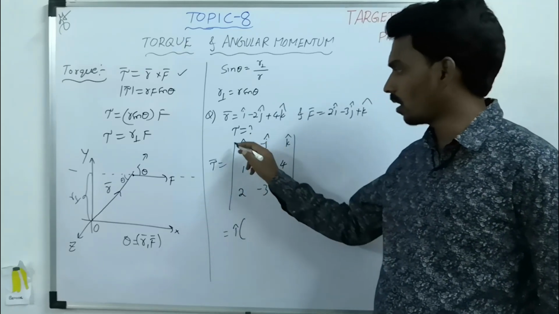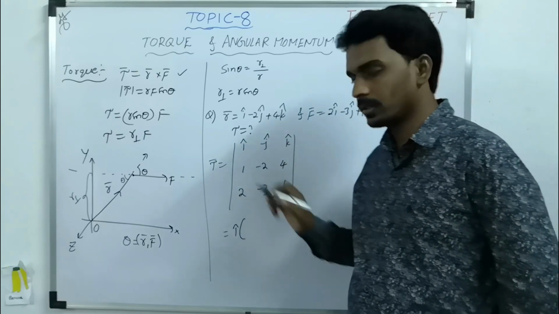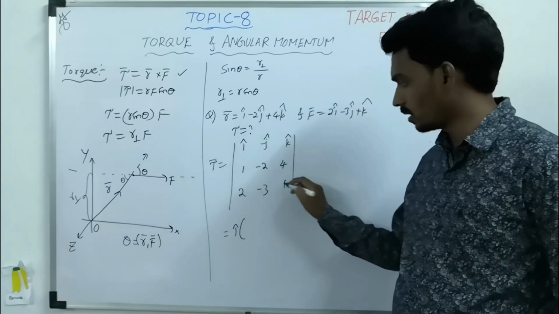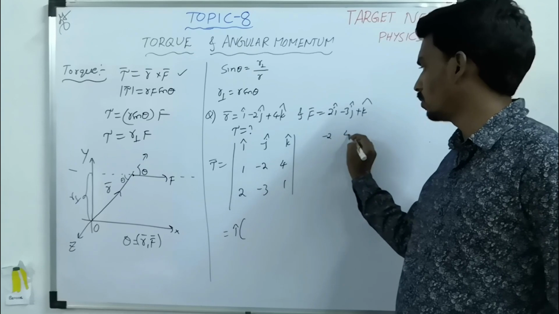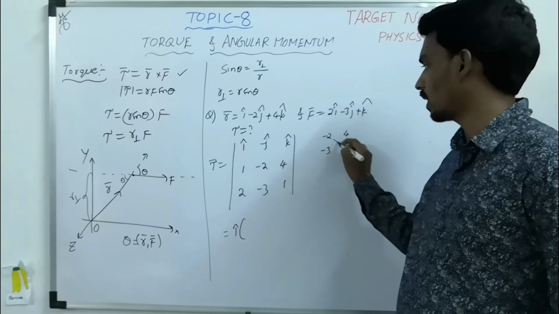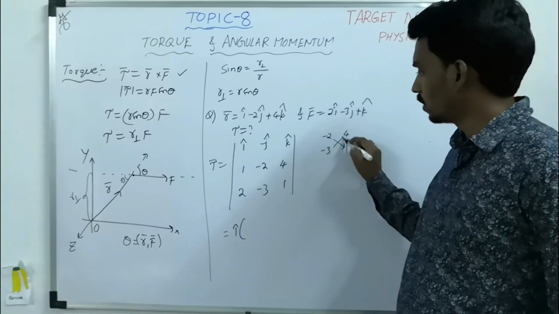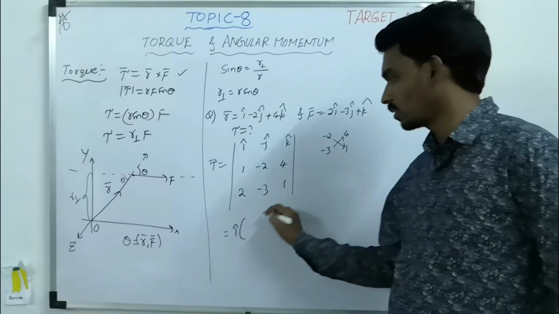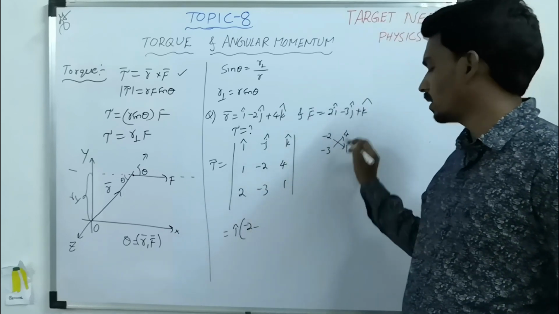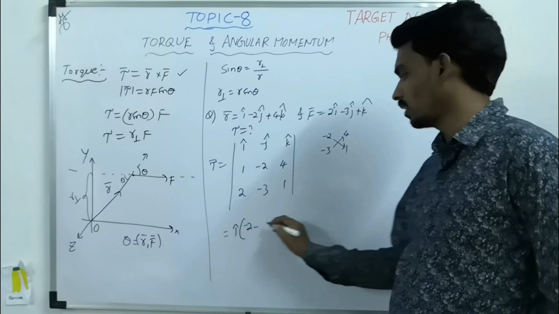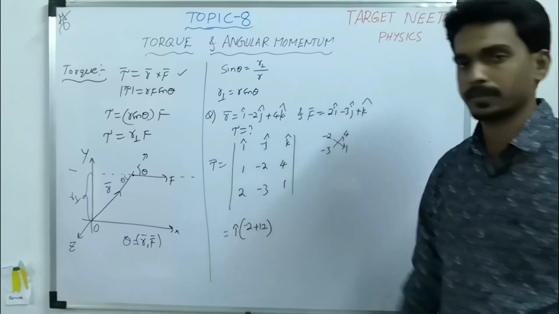Remove the column and row linked with i. So this will remain, these 4: minus 2, 4, minus 3, 1. Cross multiply it. So minus 2 into 1, minus 2, minus 3 into 4, minus 12. So minus of minus is plus.